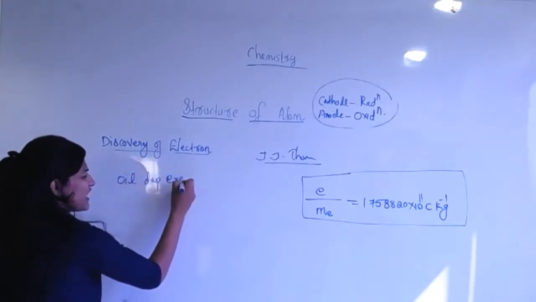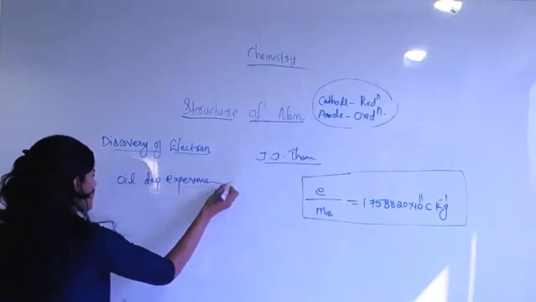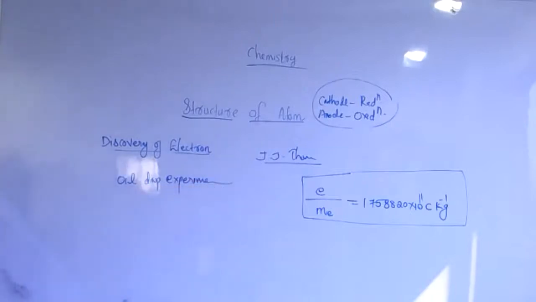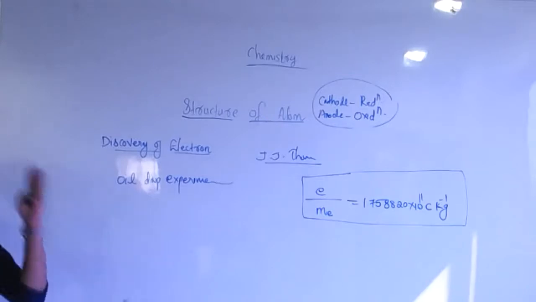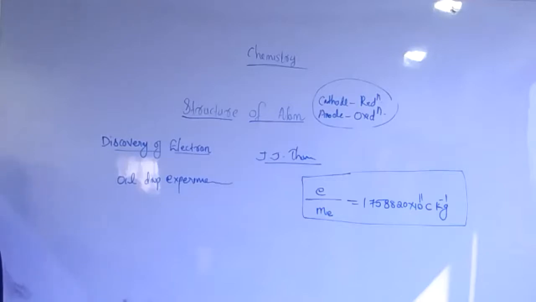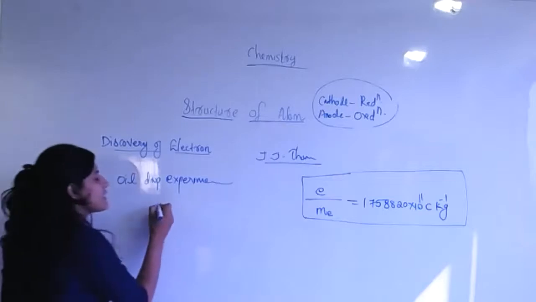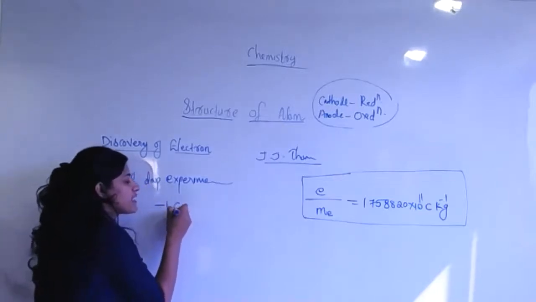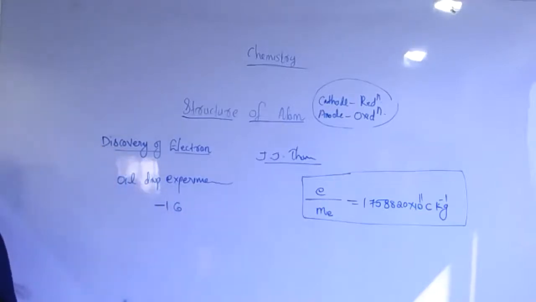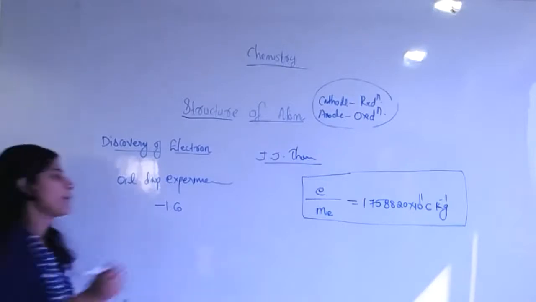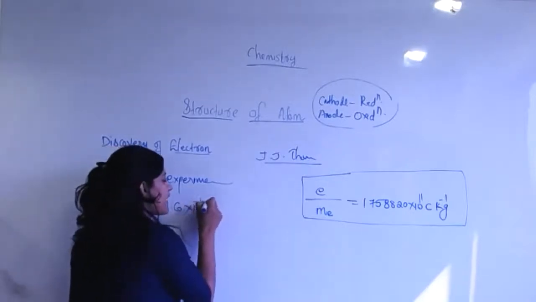Okay, no need to explain in detail what the oil drop experiment means. But with the help of that experiment, he determined the exact charge of the electron. Are you familiar? The charge of the electron is negative 1.6 times 10 to the power minus 19 coulomb.